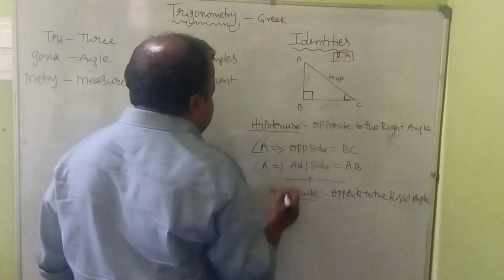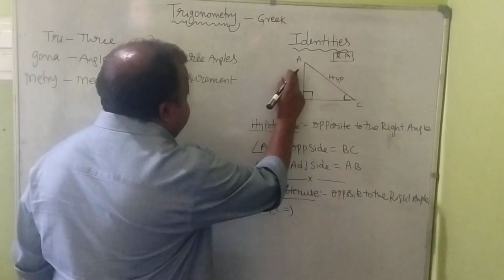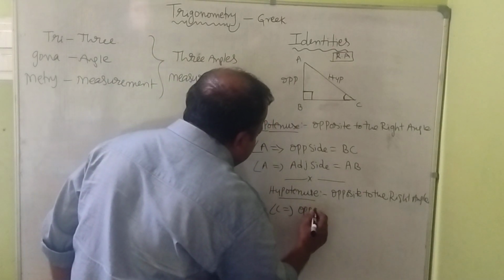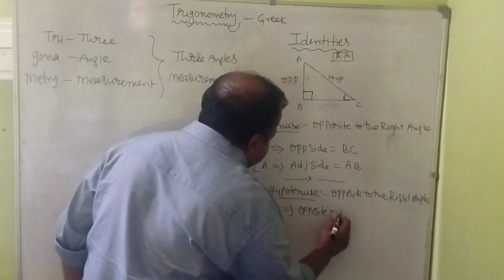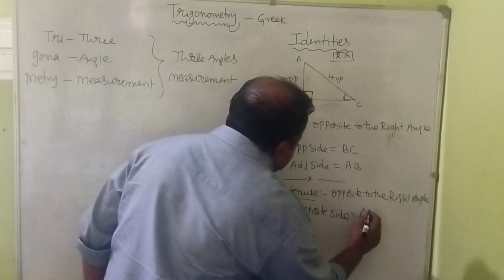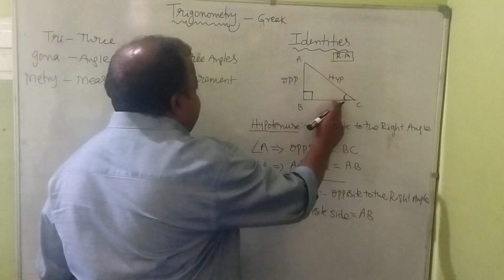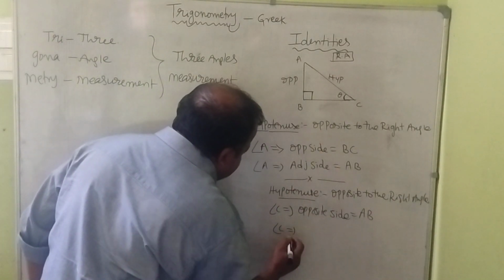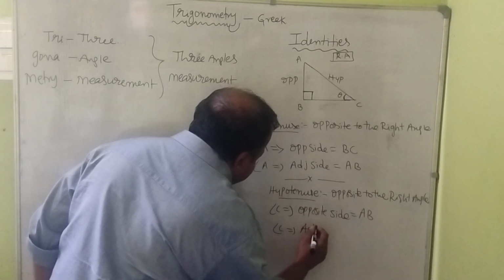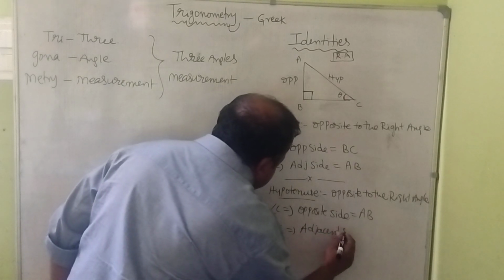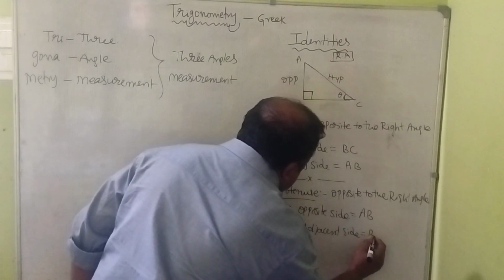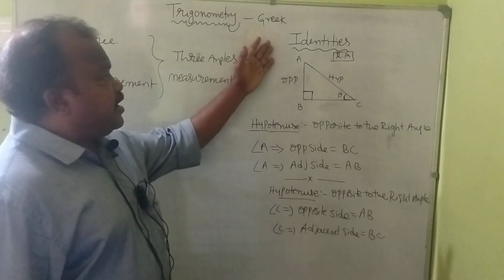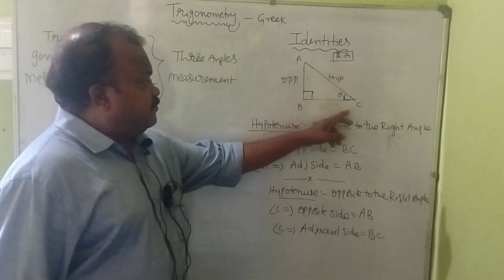For angle C, the opposite side is AB. And the adjacent side for C, that means the side adjacent to C, is BC. These are the trigonometric identities of the three vertices.